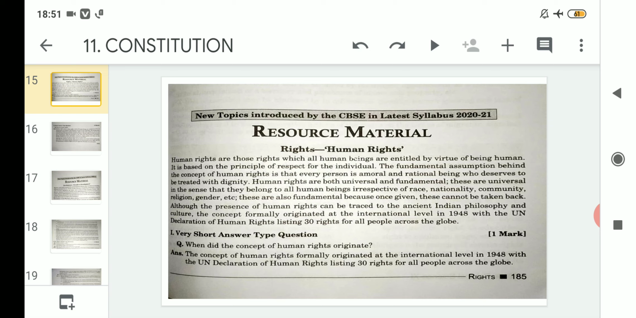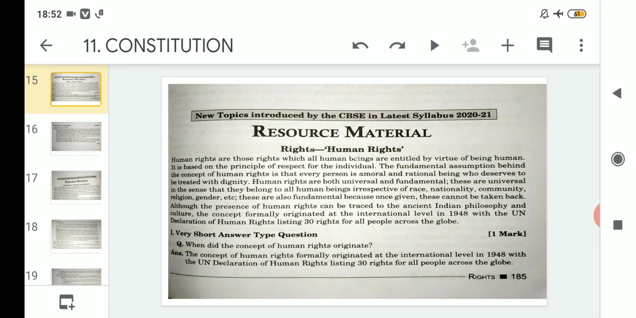These are universal in the sense that they belong to all human beings, irrespective of race, nationality, community, religion, gender, etc. And these are also fundamental because once given, they cannot be taken back. So, apart from giving respect and treating human beings with dignity, human rights has two sides. Human rights, first, is a universal concept, and second, it is a fundamental concept also.